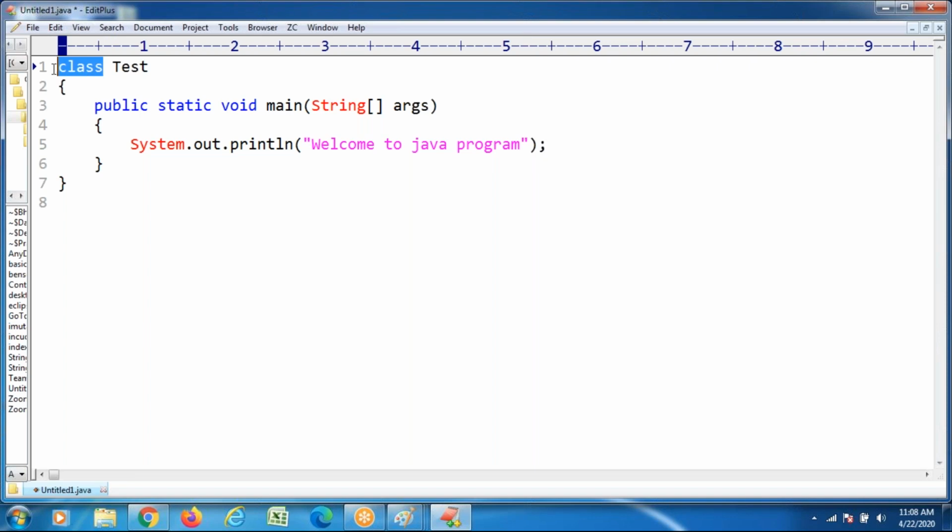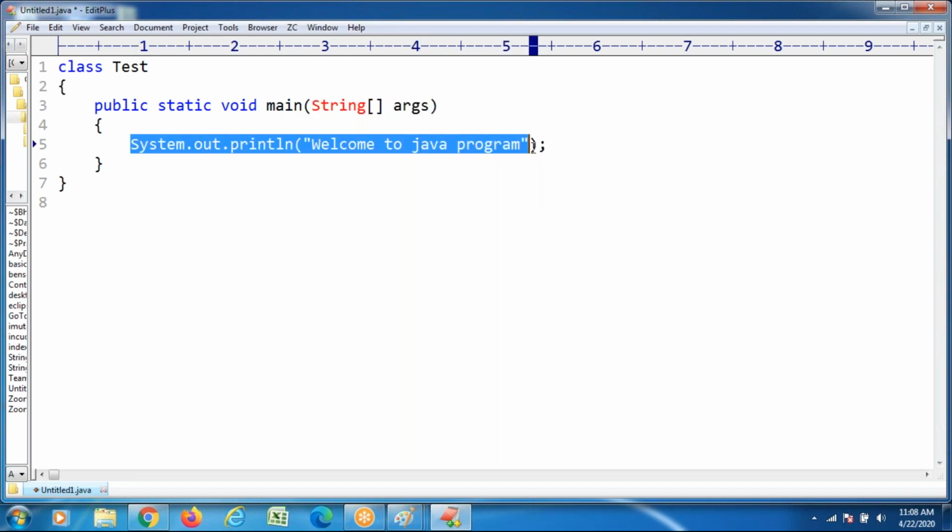It is recommended to write a class, and to start the program execution with the main method: access modifier, non-access modifier, return type, method name with parameter list. This is the output statement. So how to concentrate, how to execute the Java program?